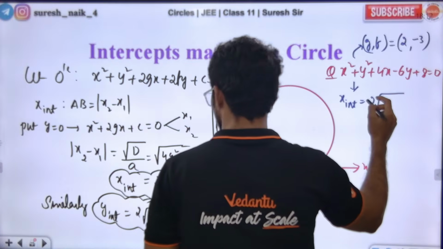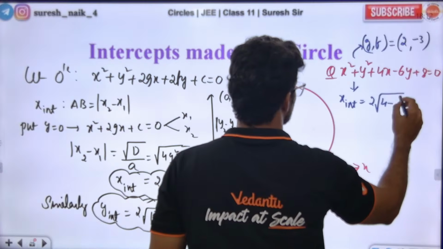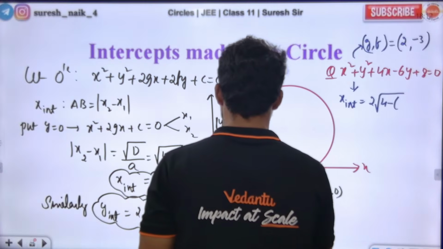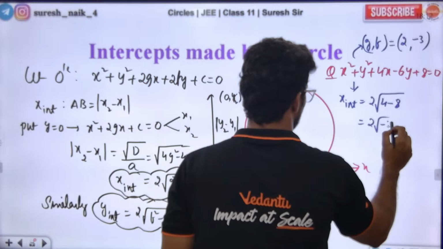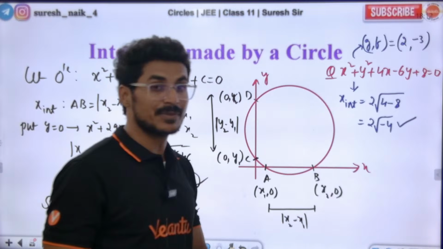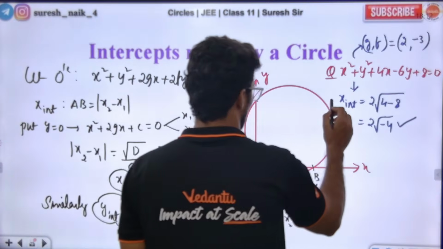X-intercept, we know, is 2 times the square root of g square minus c. G square means 4, minus of c, c is 8. So the answer is 2 times the square root of minus 4. The intercept can be non-real as well. Are you getting the point? Look at the board, everyone.